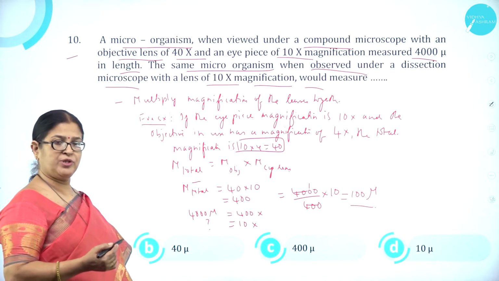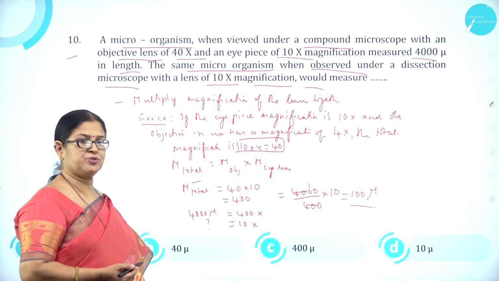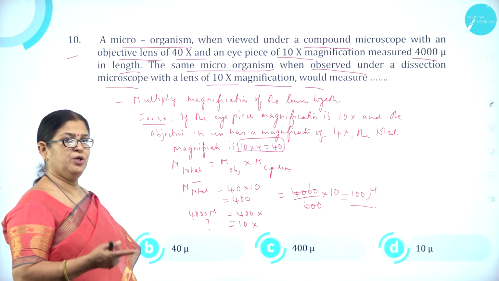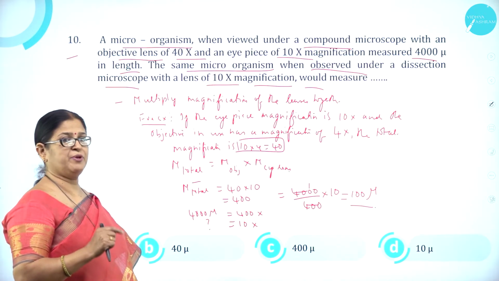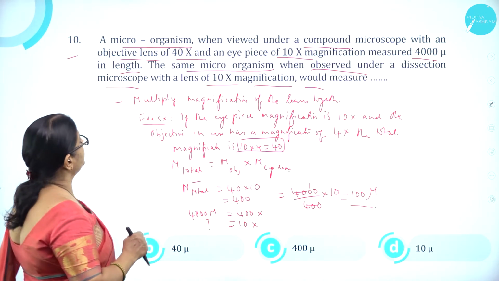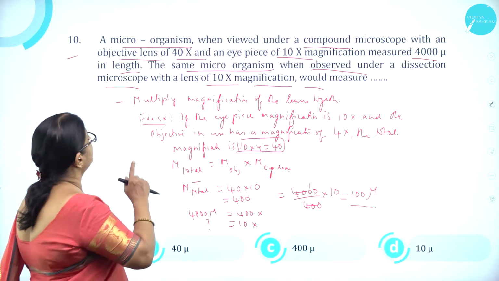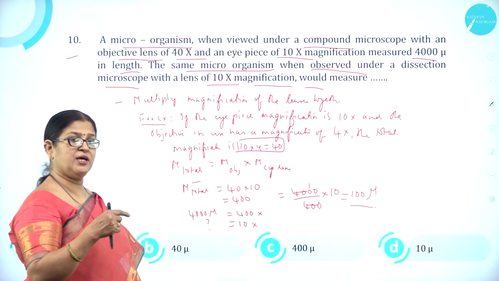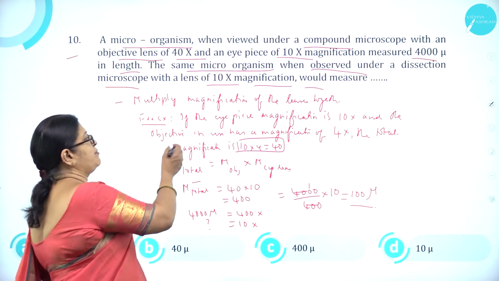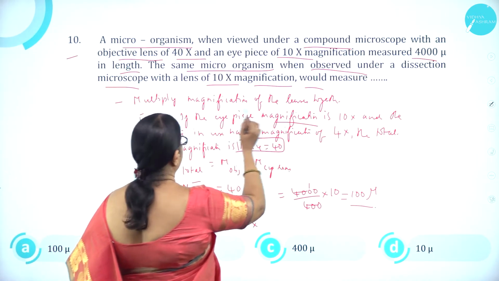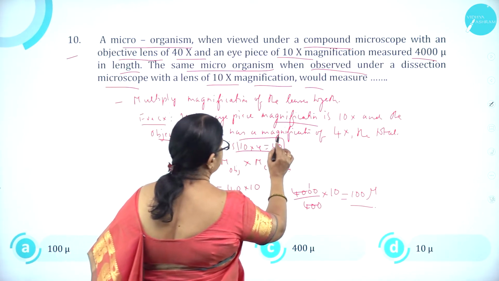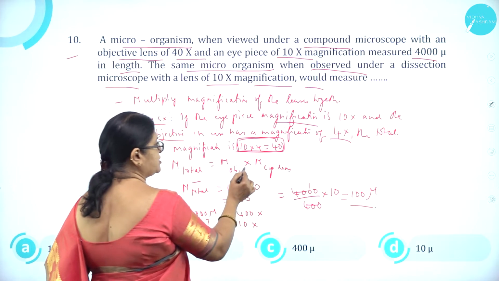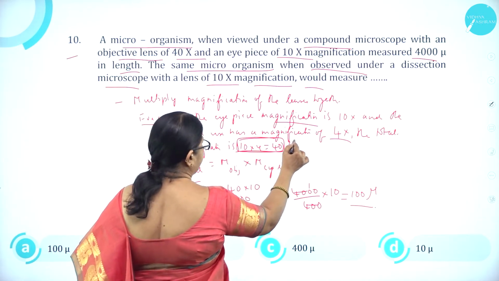So as we know, there are two types of microscopes, that is compound microscope and dissection microscope or simple microscope, where in compound microscope, two lenses are used, and in simple microscope only one lens is used. So here we multiply the magnification of the lenses together, that is the eyepiece and the objective. For example, if the eyepiece magnification is 10x and the objective in use has a magnification of 4x, then the total will be 10 into 4, that is 40.